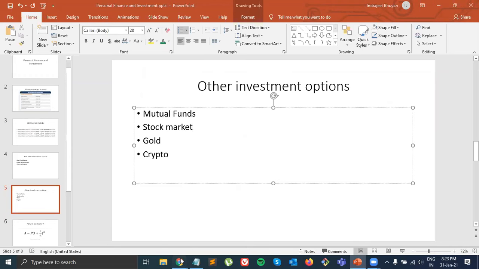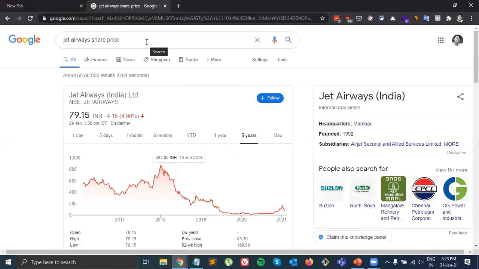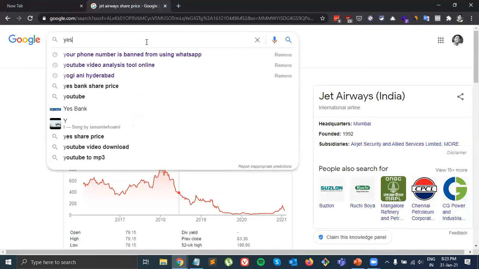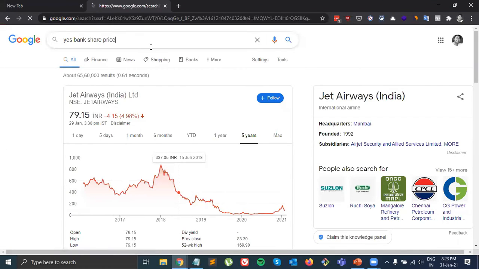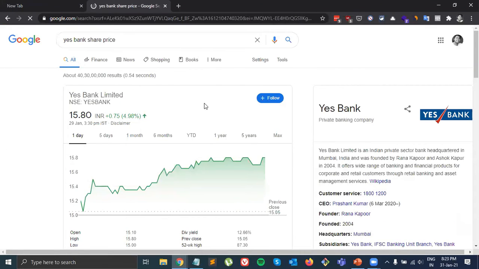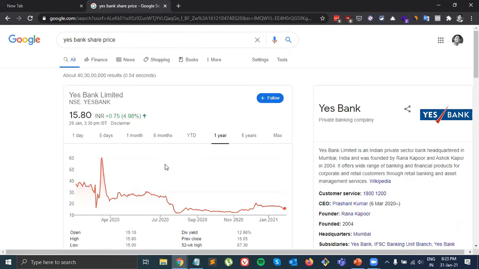Similarly, we have one more example. If I come here, Yes Bank share, recently we had news about Yes Bank. If you see the last 1 year, it was at 60, and now it came down to 12. Now slowly it is going up again. So this is the reason why investing in the stock market directly is very risky. So what to do, right? As a beginner, what to do?